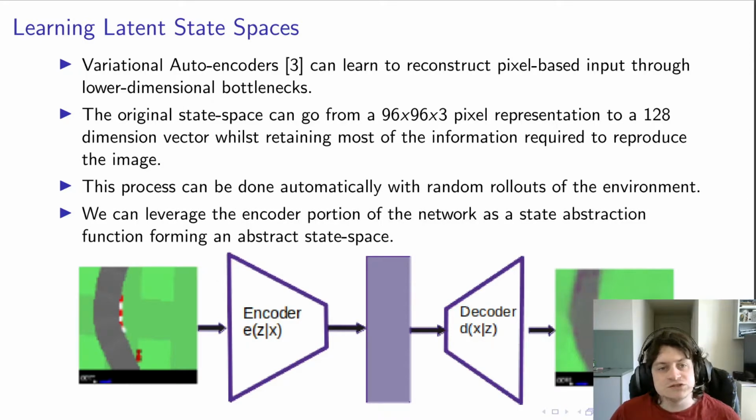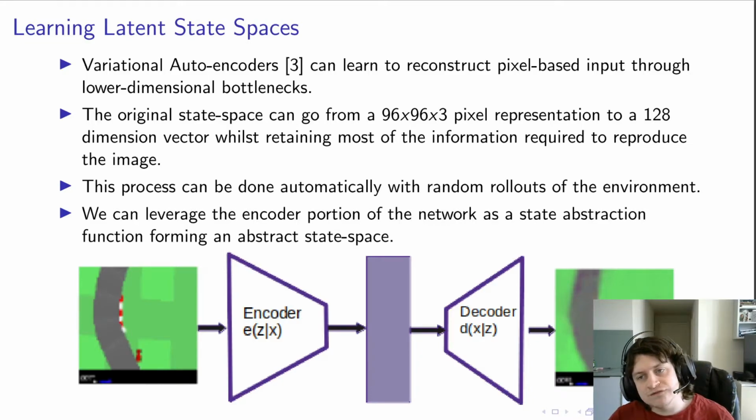So we want to learn these latent abstract state spaces. We're going to make use of variational autoencoders, which can learn to reconstruct pixel-based input or arbitrarily sized input through lower dimensional bottlenecks in the typical autoencoder manner. Using this approach, we can take the original state space from a 96 by 96 by 3 full color pixel representation into a 128 dimension vector.